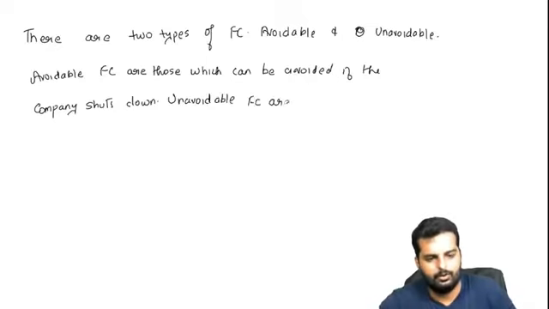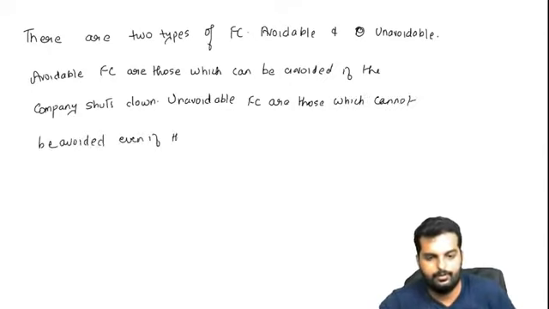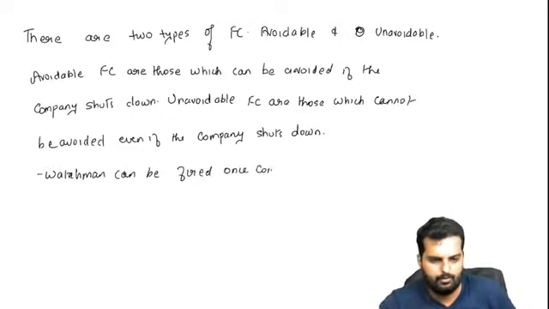Unavoidable fixed costs are those which cannot be avoided even if the company shuts down. Watchman can be fired once the company shuts down.